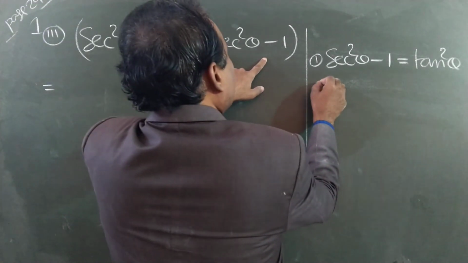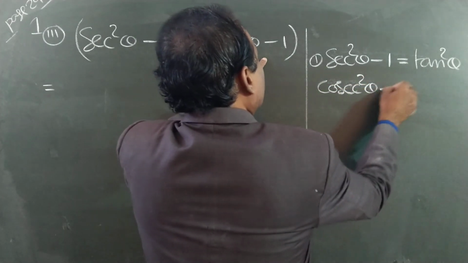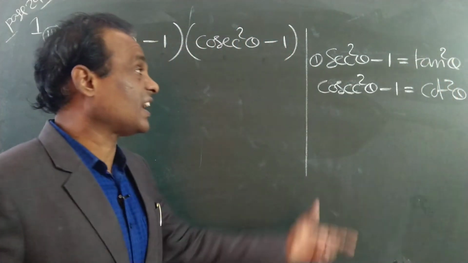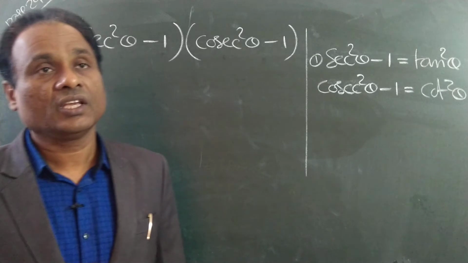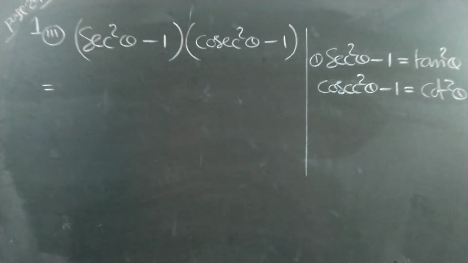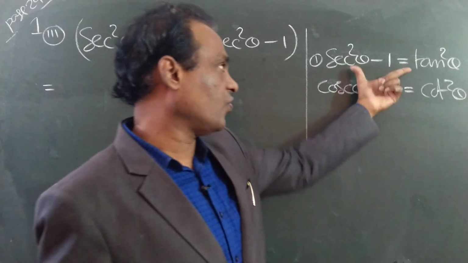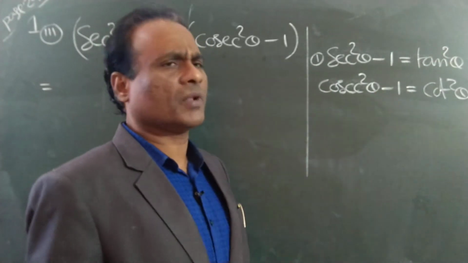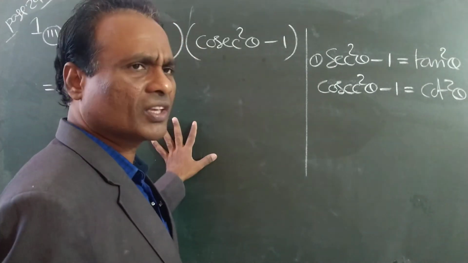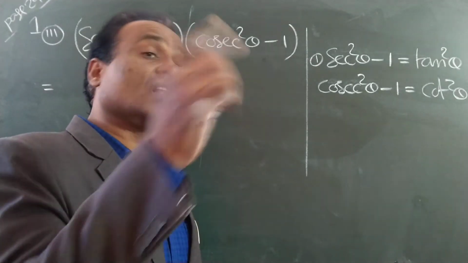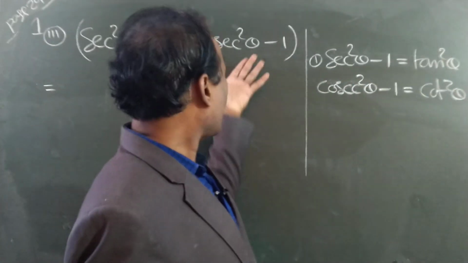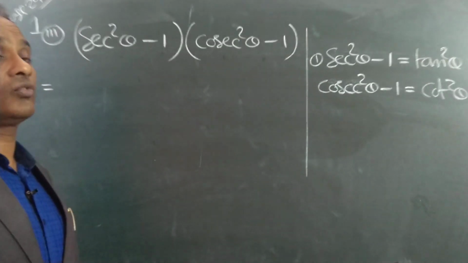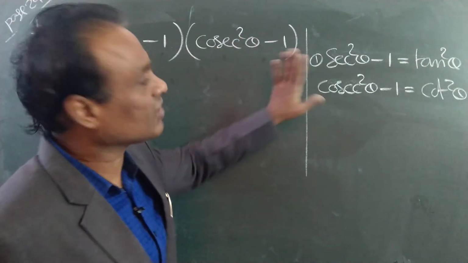And cosecant square minus 1 is equal to cot square. This formula also we have written. This is the identity. I derived this identity. Yesterday I gave these two formulas. If you were absent yesterday, you write down these formulas. Because whatever formulas I am using, again I am writing here. Even in the exam, whatever formula you are applying, you just write the formula so that you will get good marks. So every time, whichever formula you are using, you mention the formula here.